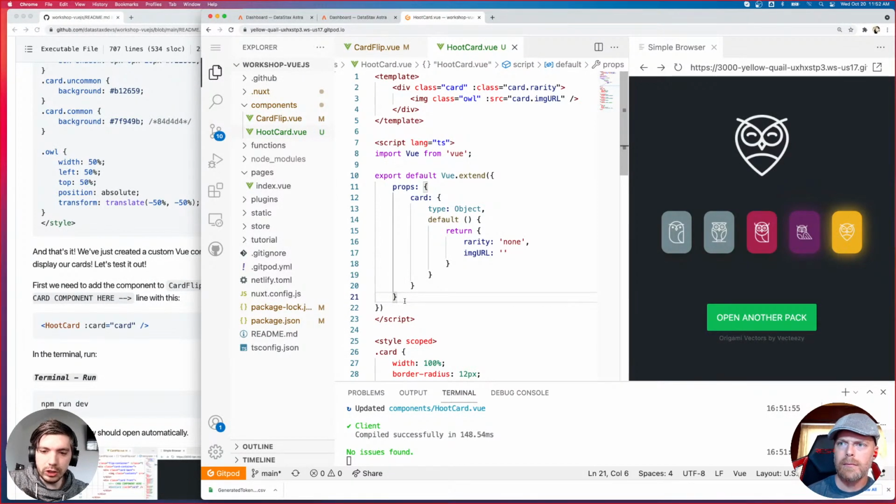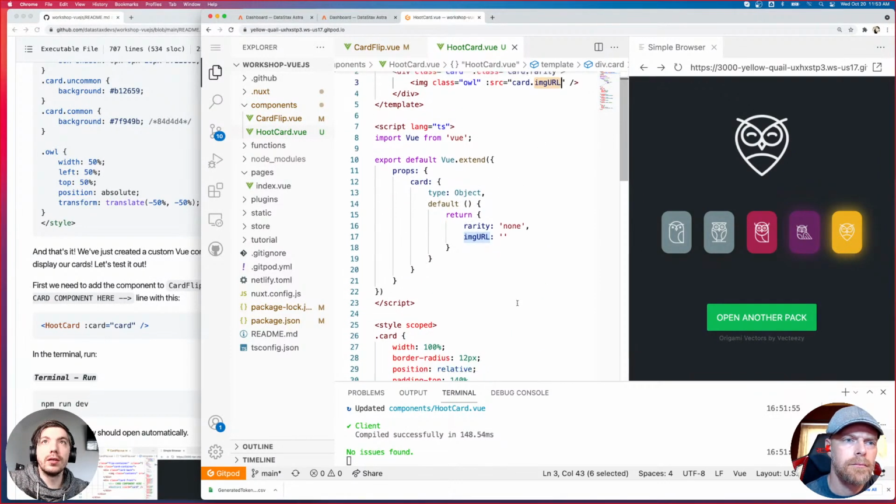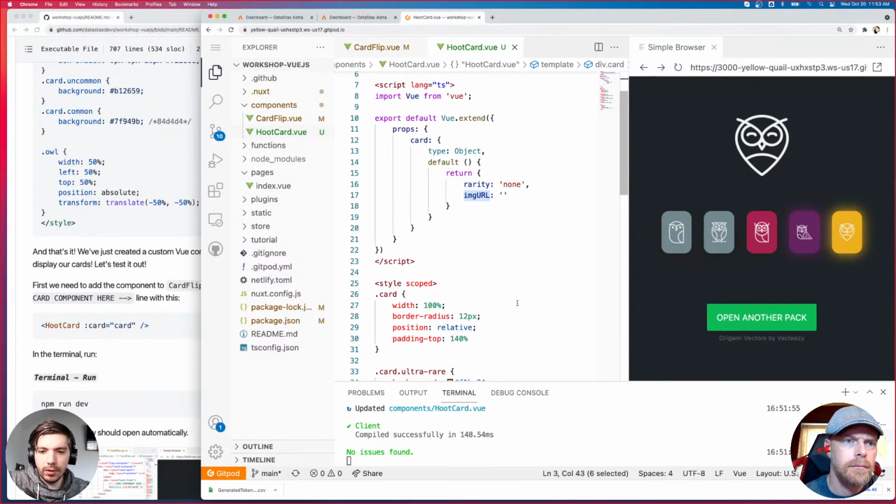Dana says, my cards only show the box shadow, nothing inside. So make sure that your class is correct, your rarity, image URL. Are you getting the correct colors? Because if you're getting the correct colors, then the rarity should be fine. Your image URL might not be coming through.